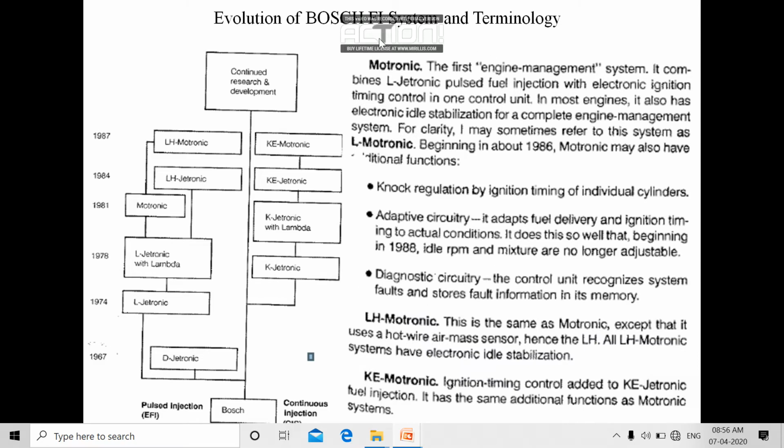Now another technology comes, that is Motronic. We have seen in this diagram that after the Jetronic they are using Motronic after those alphabets, KE and LH. So what is a Motronic? In this technology, they couple two systems of the petrol engine, the ignition system and the fuel injection system.